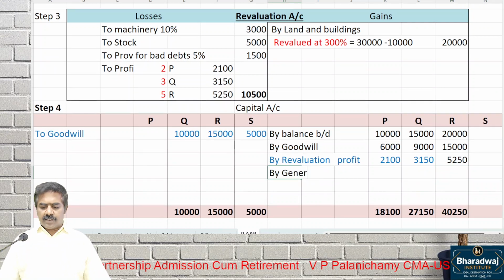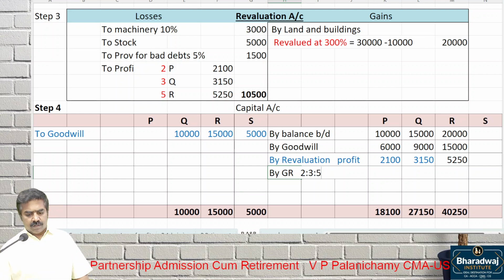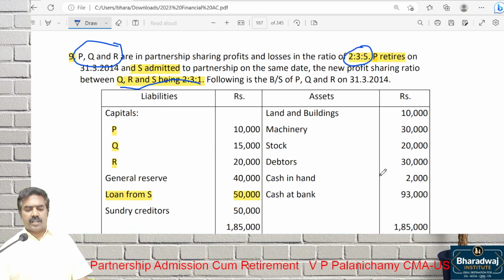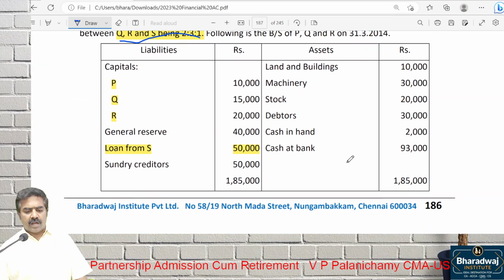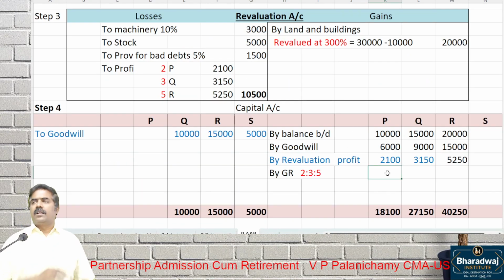By general reserve, transfer to which partners? Old partners in old ratio. What is the old ratio? 2:3:5. General reserve 40,000 is cleared. Transfer to PQR in which ratio? Old ratio. How much?